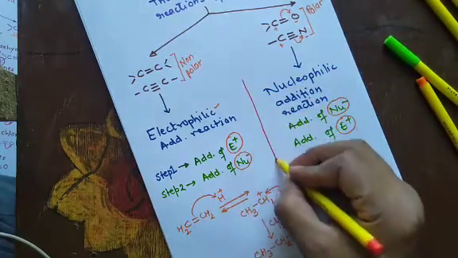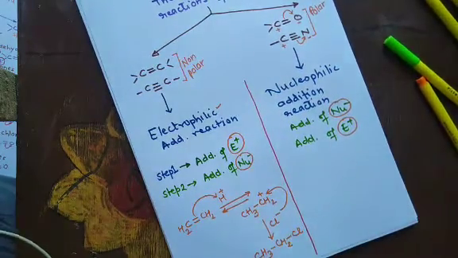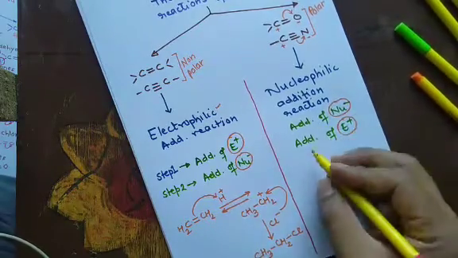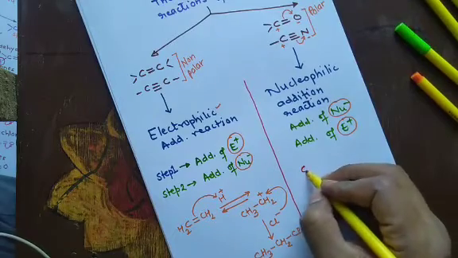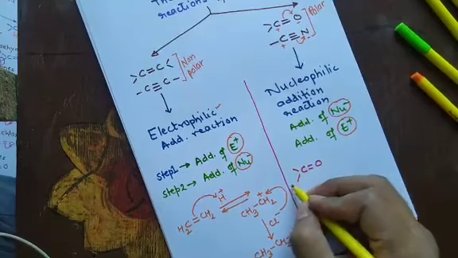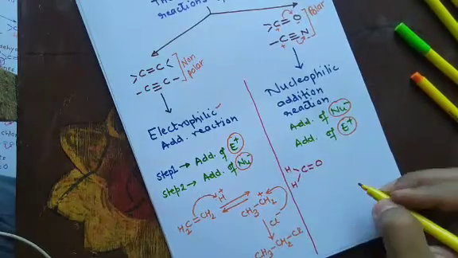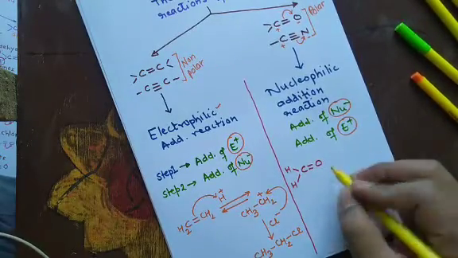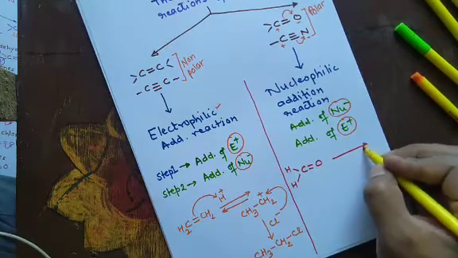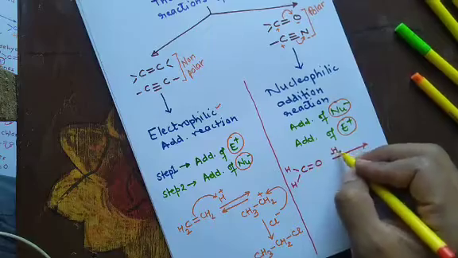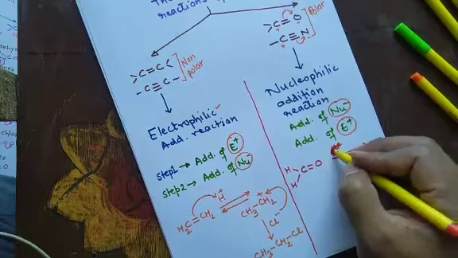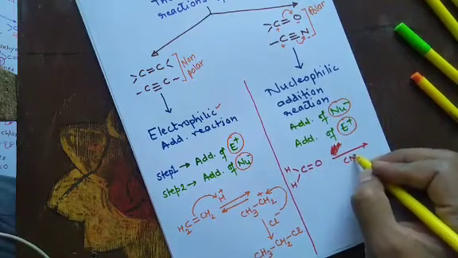Now, let us take an example of nucleophilic addition. Suppose we have this compound, let it be methanal here. In the first step, suppose we are adding HCN. In HCN, we can write H plus and CN minus.